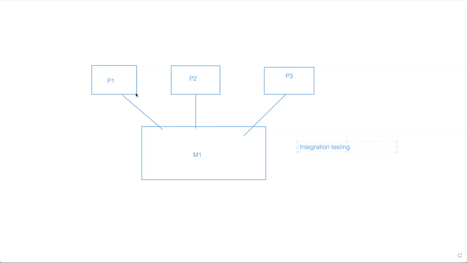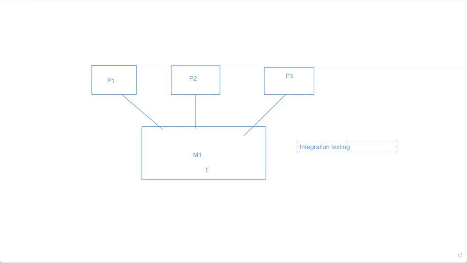So here, the output of P1 is the input to programmer 2, and the output of programmer 2 is the input to programmer 3. Then they combine the programs into a single program, which is called integration testing.